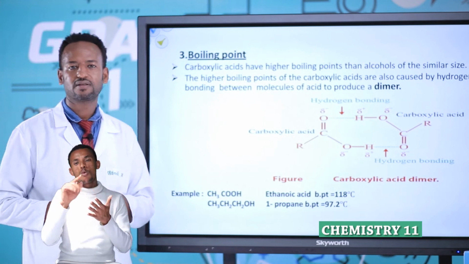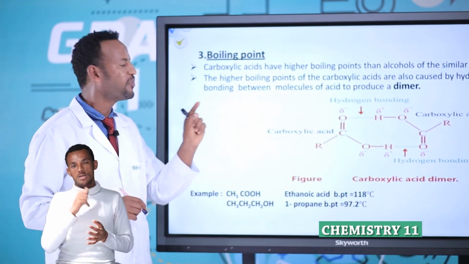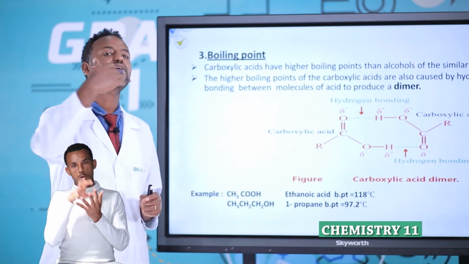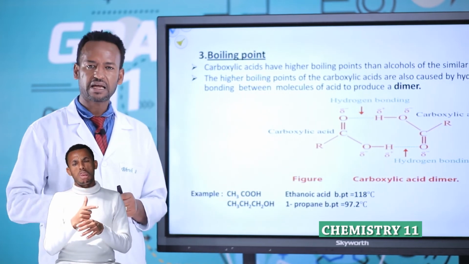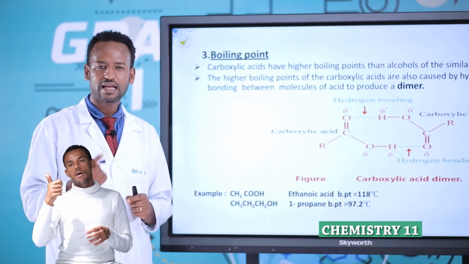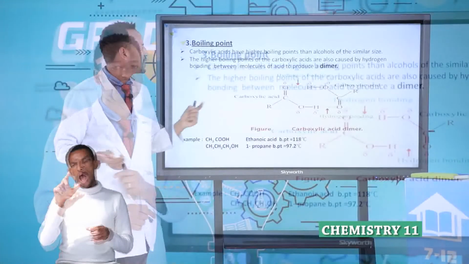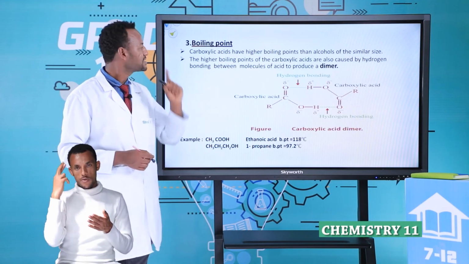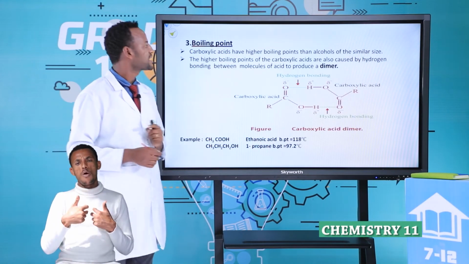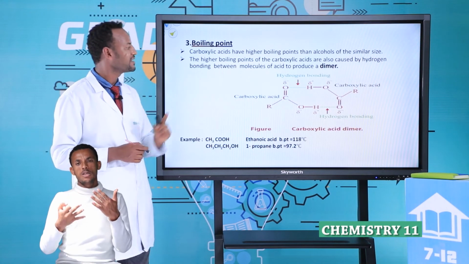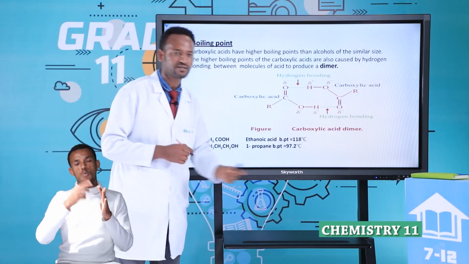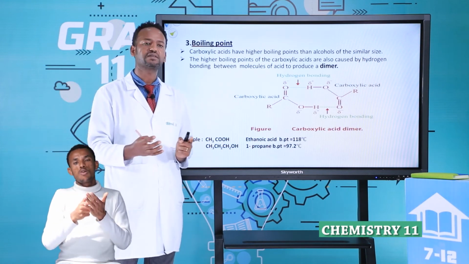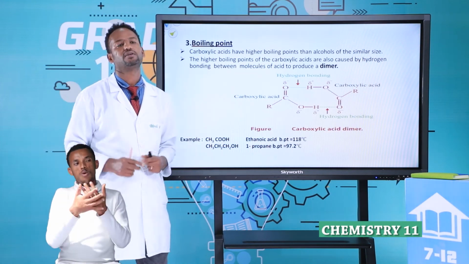Boiling point. By the way, the boiling point of carboxylic acid is greater than that of other types of organic compounds, like alkane, alkene, alkyl, alcohol, aldehydes, ester, and so on. This is because carboxylic acids form a dimer. Dimer means one carboxylic acid attached to another carboxylic acid, producing two hydrogen bonds.